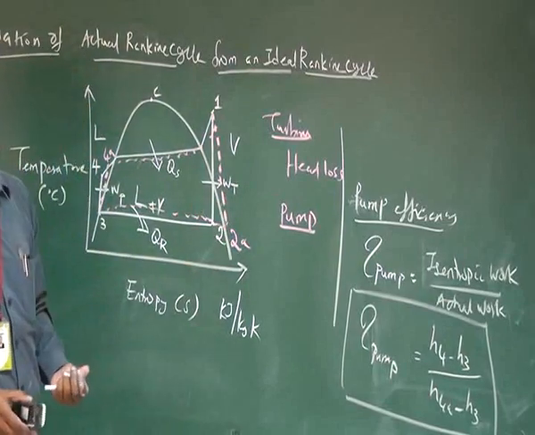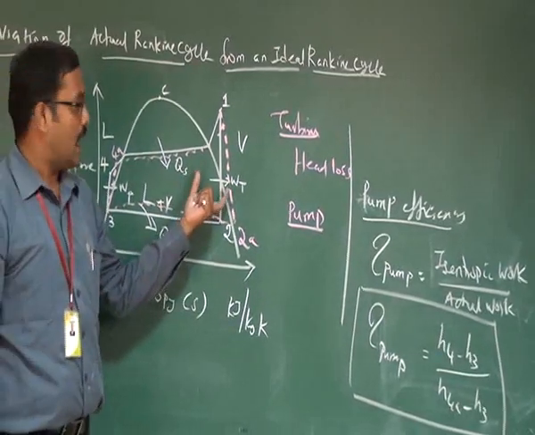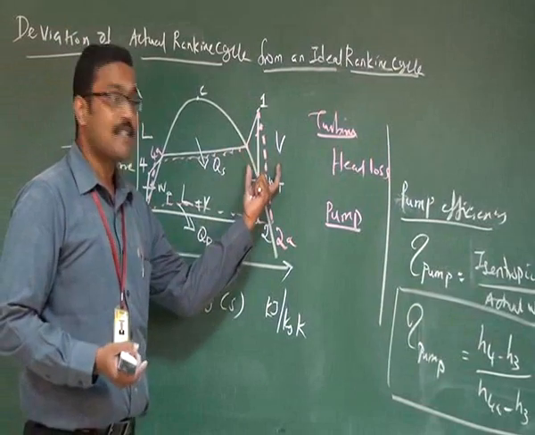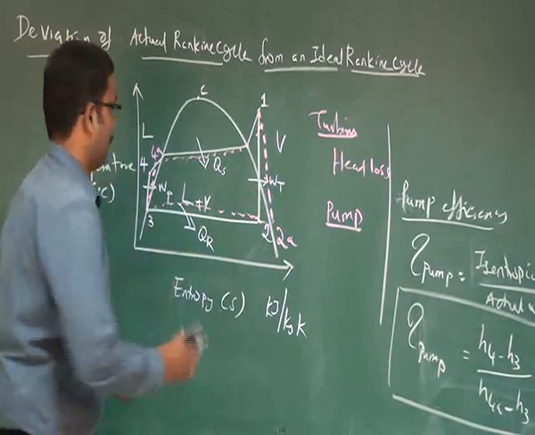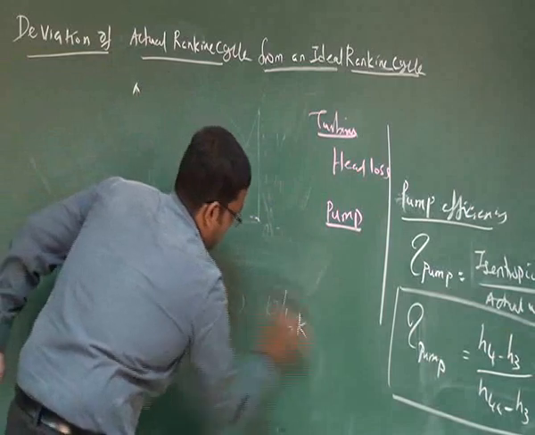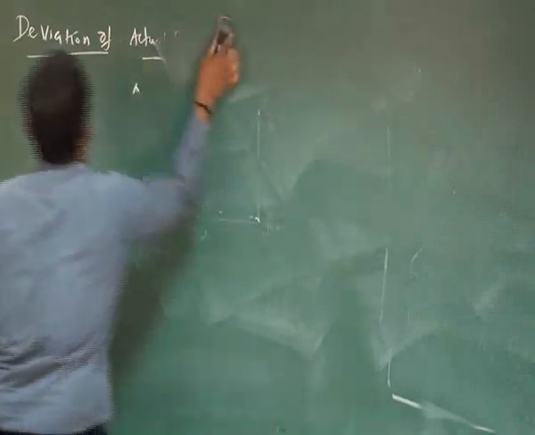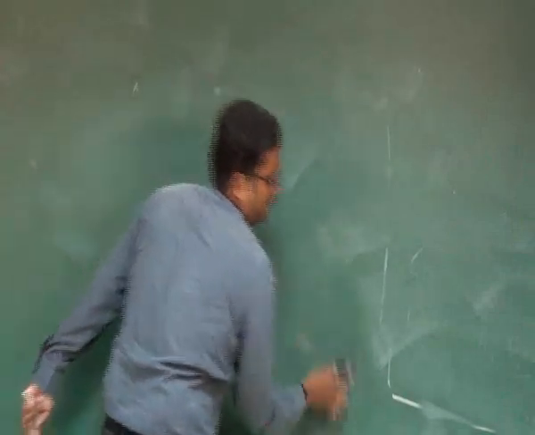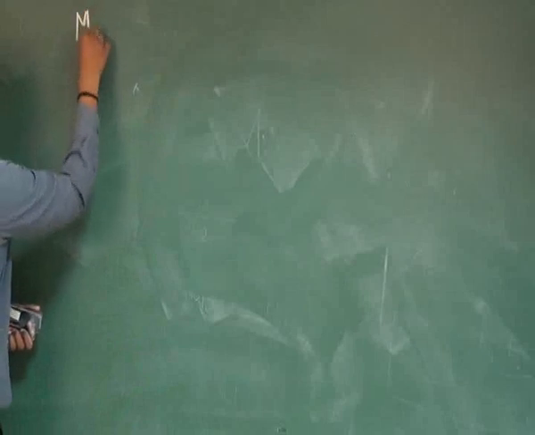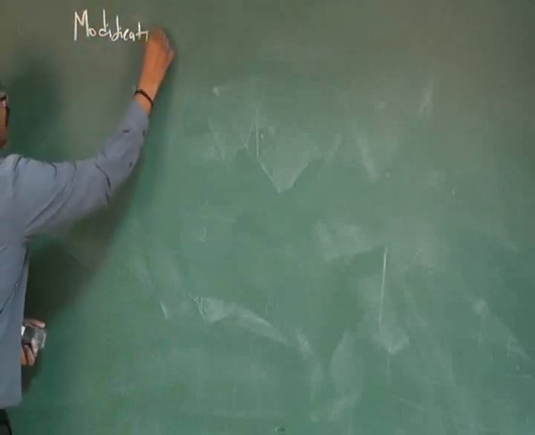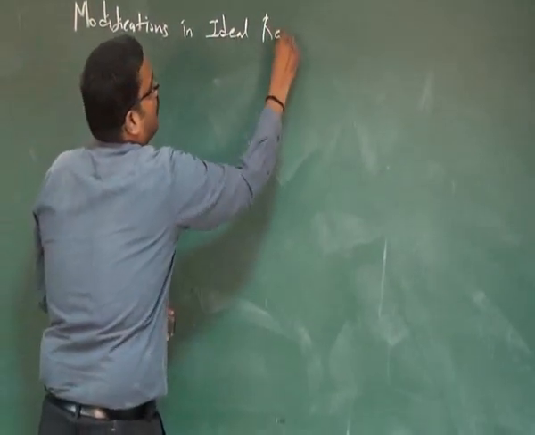Next, we are going to discuss the modification of the Rankine cycle. In order to increase the efficiency of the Rankine cycle, and at the same time to compensate for the irreversibility present in the actual cycle, we have to go for some modification in the ideal Rankine cycle.